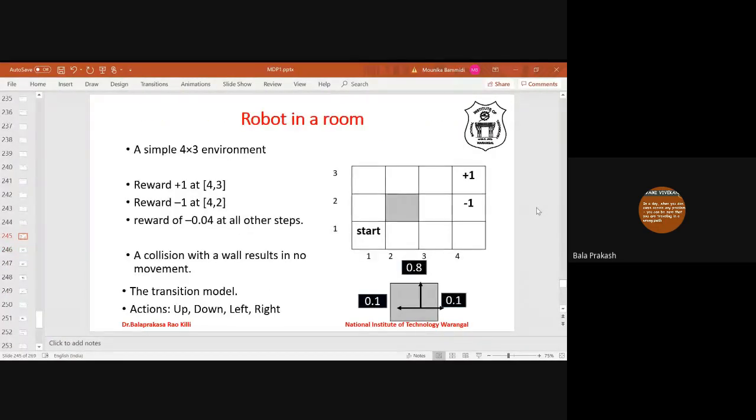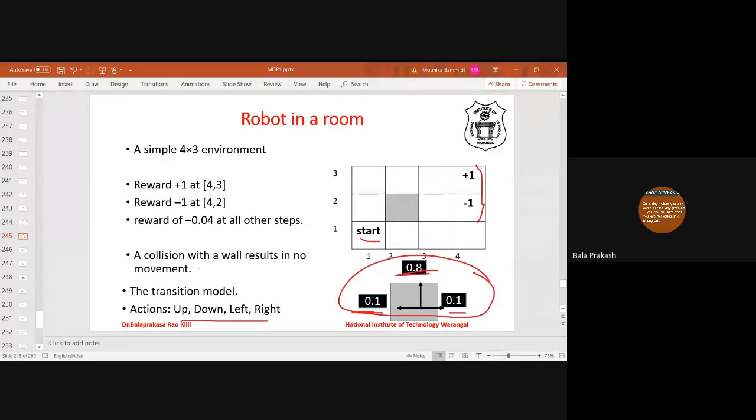Suppose let's consider this same example, this 4x3 robot in a room. This is the starting state. These are the goal states, +1 and -1. If the agent is told to go up, it will move up with probability 0.8. It will move left with probability 0.1. It will move right with probability 0.1. So the actions are up, down, left, right. The transition model was defined like this, right?